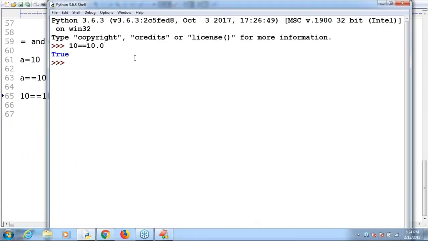Sir, observe that: true. Take very special care, because one is a smaller type and the second one is a bigger type. Automatically, the smaller type will be promoted to the bigger type. Remember that. Then automatically 10 will become 10.0. Both things are always the same.